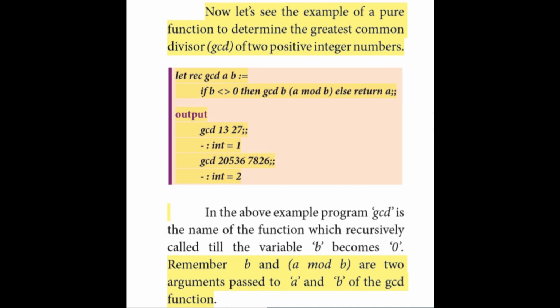In this example, gcd is a function name, recursively called till the variable b becomes 0. When the variable b becomes 0, it will come to the return part. If b is not equal to 0, it will call the recursive function. So remember, b and a mod b are the two arguments passed to a and b of the gcd function.